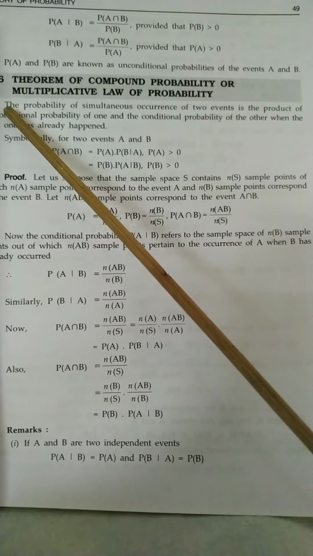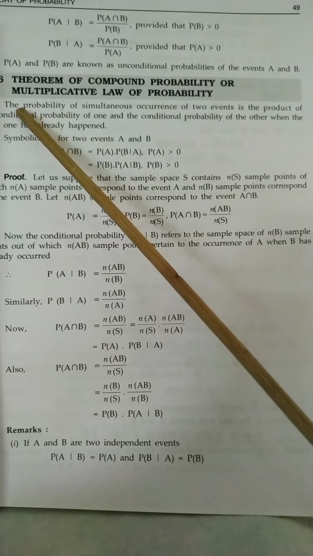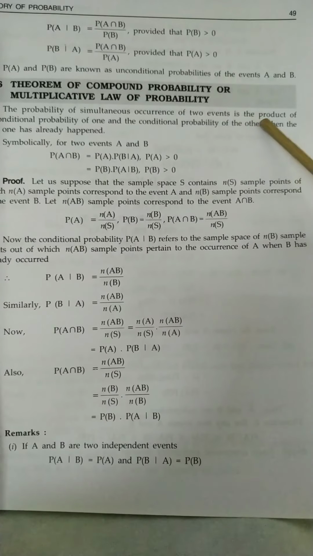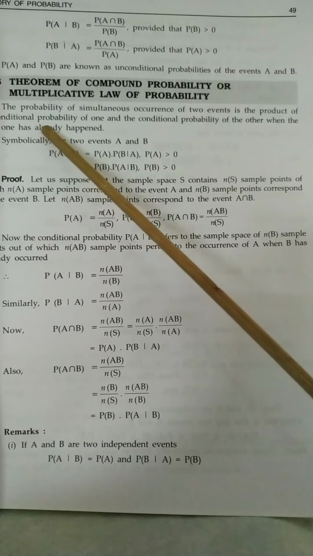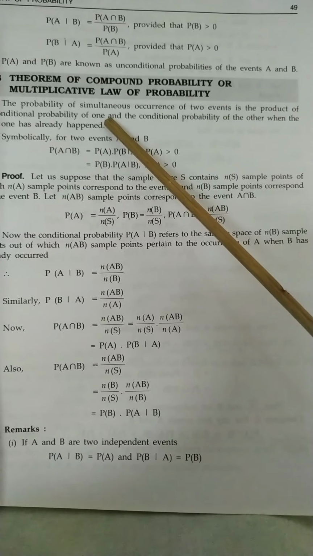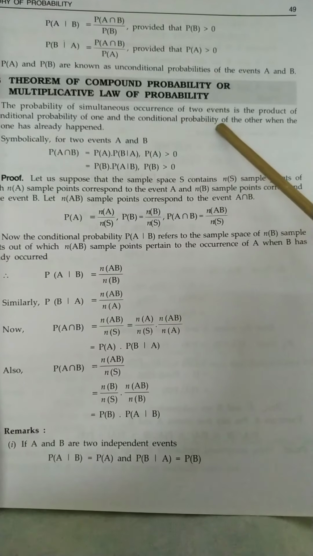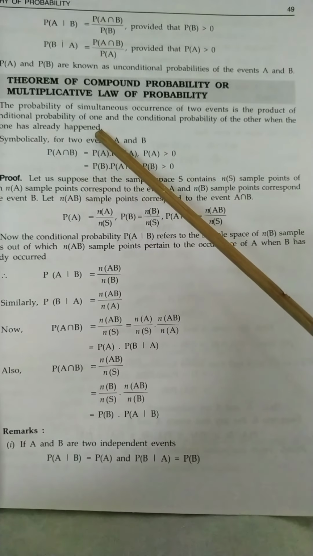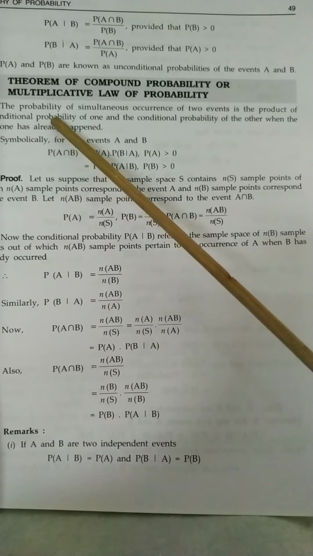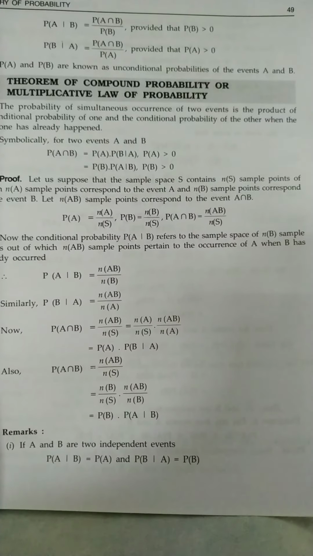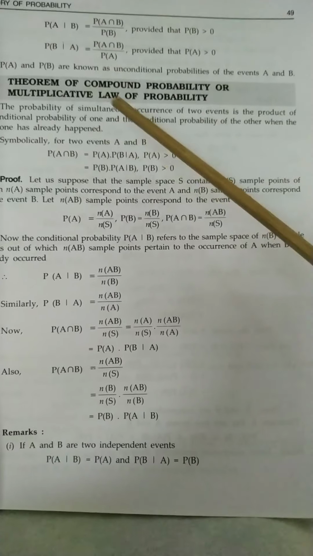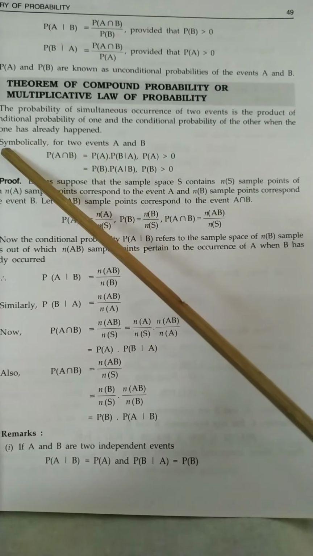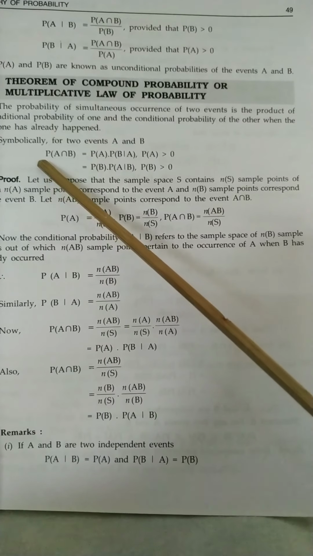So the probability statement is: the probability of simultaneous occurrence of two events is the product of the unconditional probability of one and the conditional probability of the other when the first one has already happened. Unconditional probability means general probability, what we find directly as probability of A. So symbolically this multiplicative law can be written in this way.